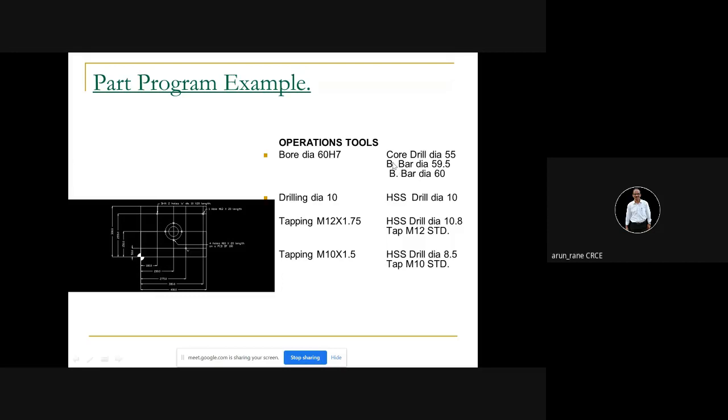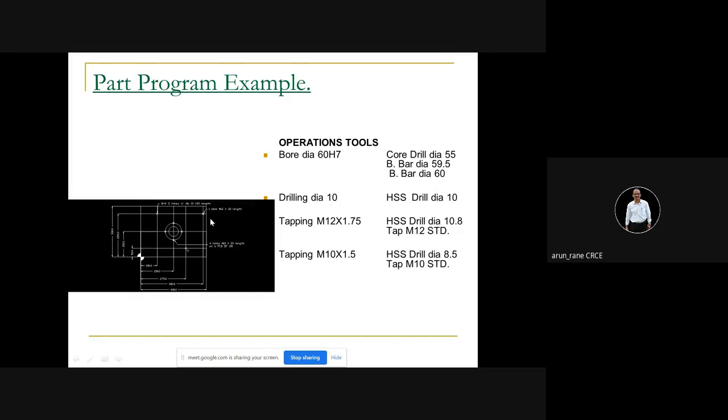But it is my pleasure that you introduce one more drill here, at least diameter 25, because you cannot directly do a drilling of 55 in a solid. So you will use one more drill here. Then next drill, this boring bar and the finishing bar. Okay.